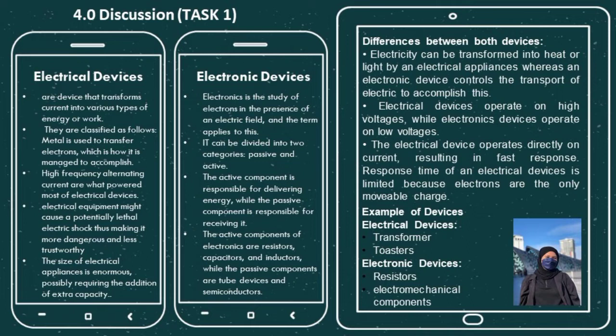Here are the differences between both devices. Electricity can be transformed into heat or light by an electrical appliance, whereas an electronic device controls the transport of electrons to accomplish this. Electrical devices operate on high voltage, while electronic devices operate on low voltage. Here are some examples of devices. Electrical devices are transformers and toasters, while electronic devices are resistors and electromechanical components.